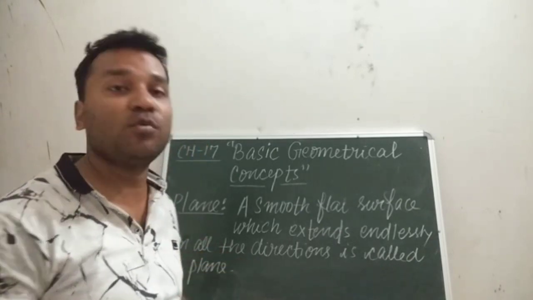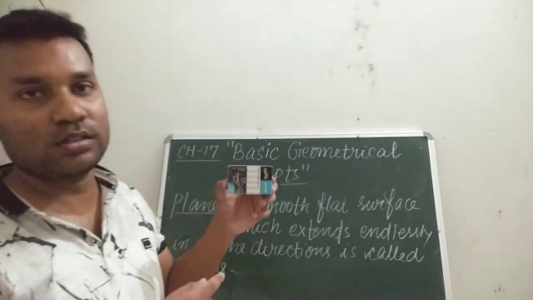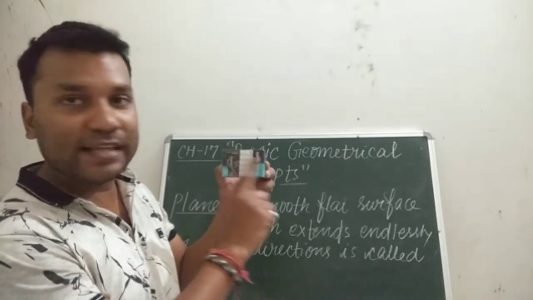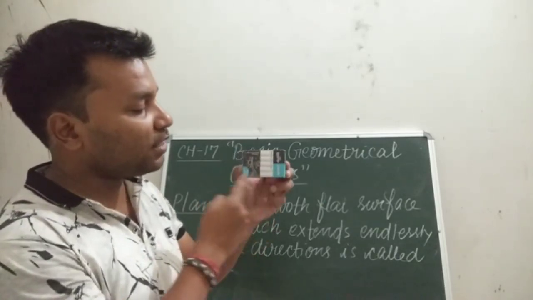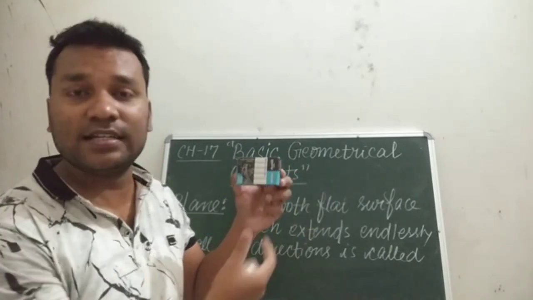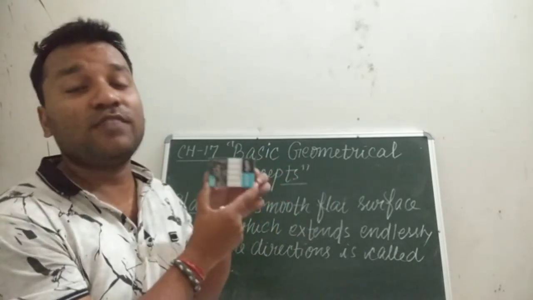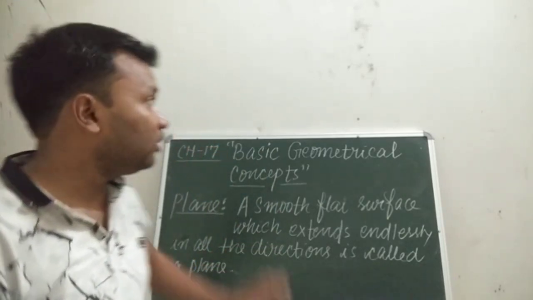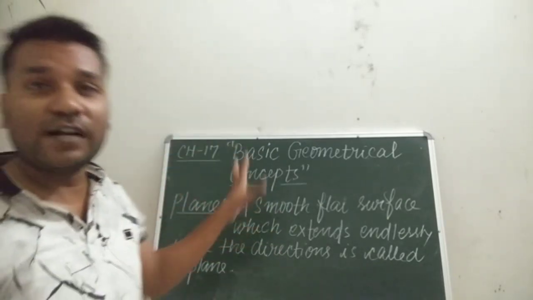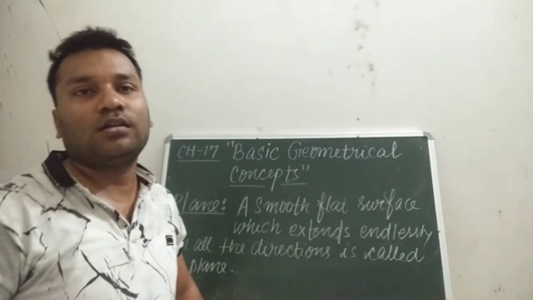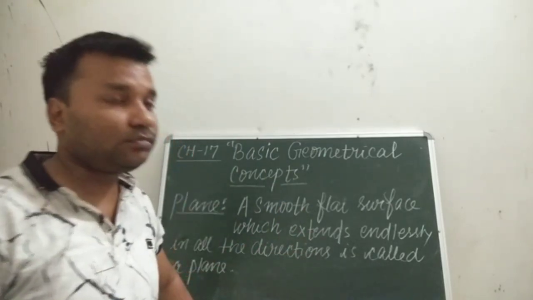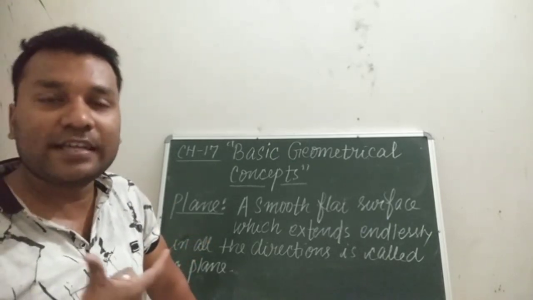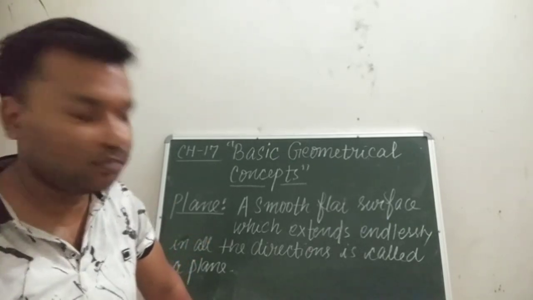You can also take some more examples like this chalk box. The front face of this box has a smooth and plain surface, and in all the directions it can extend endlessly. So it can be taken as a very good example of a plane. This wall, the front face of your door, the front face of anything which is flat can be taken as an example of a plane. So that is a plane.